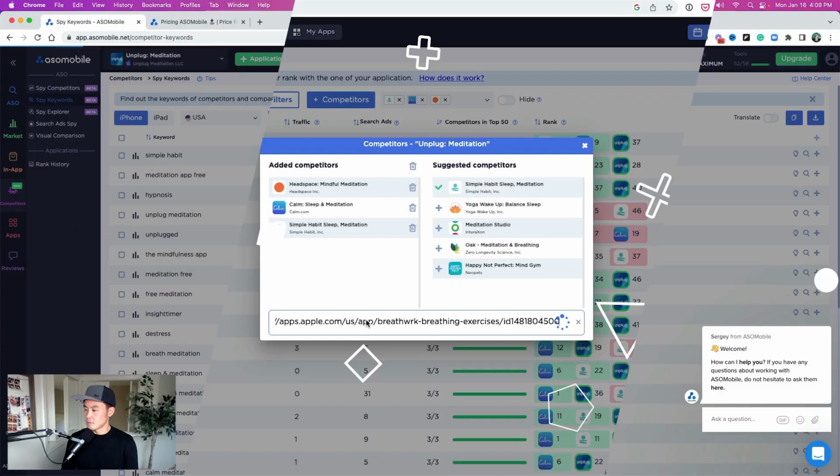Now, Headspace and Calm are obviously the biggest competitors out there when it comes to meditation apps. But I also want to put something different, because I know that breathing exercises has good search volume. So I want to pick one of the biggest breathing exercises apps in there because it might help me shift my ASO strategy. If I'm just focusing on meditation, there's no way that I might be able to beat Calm and Headspace. So I'm going to put breathwork in here.